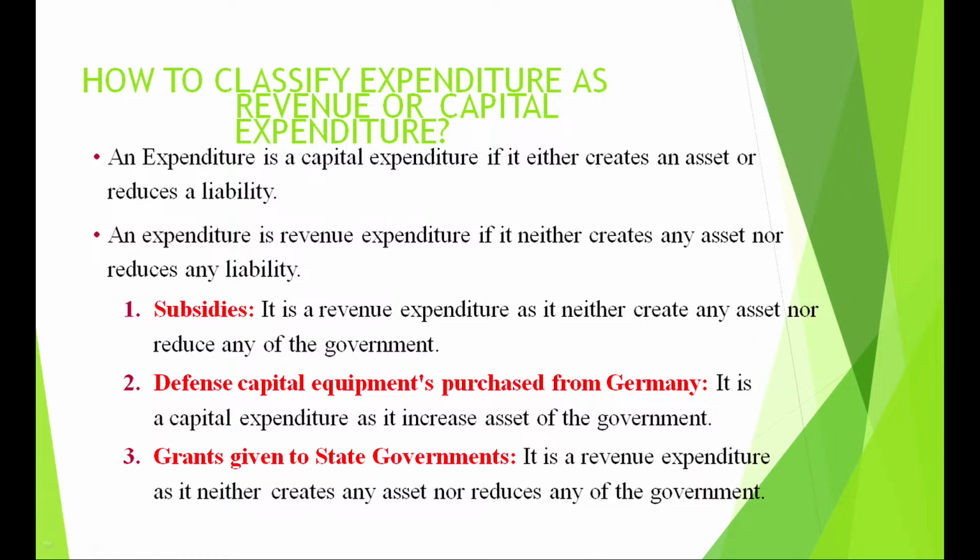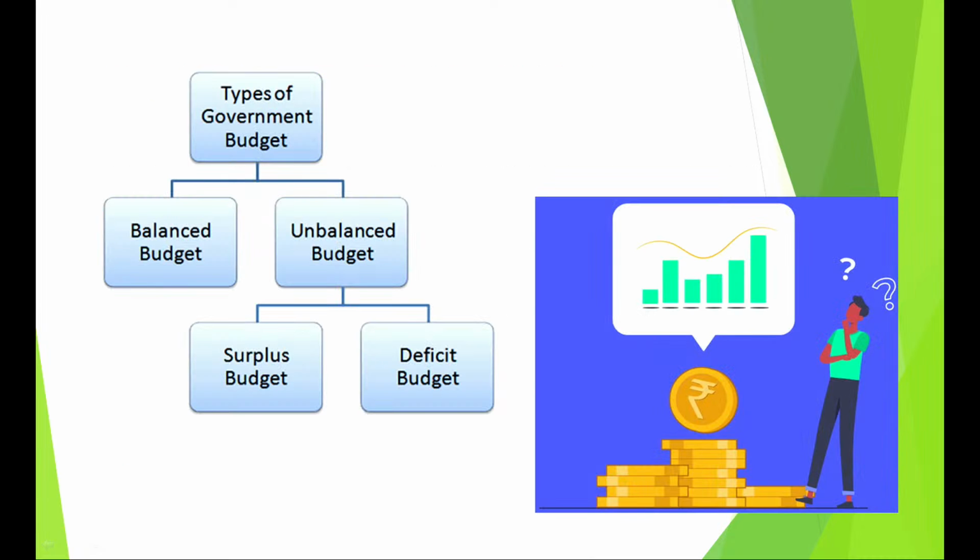nor reduce the liability. But defense capital equipment purchased from Germany, if this is given to you, it's a capital expenditure. Why? Only one condition, children. Alright, either it is creation of asset or reduction of liability. So when you acquire an equipment, it will increase the asset of the government. Grants given to state government. Now grants is a revenue expenditure. Why, children? Because it will neither create an asset nor reduce the liability.